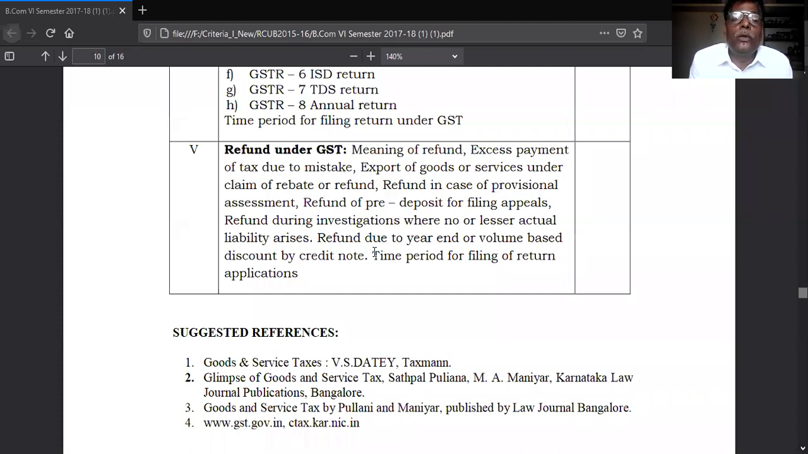Then refund in case of provisional assessments. If provisionally assessed by the GST department and the tax paid by you is more, then they repay the amount. Then refund of pre-deposit for filing appeals. Suppose you pre-deposited the tax well in advance, and that amount is more than the actual tax, that amount they will refund. Okay, that is called pre-deposit for filing.